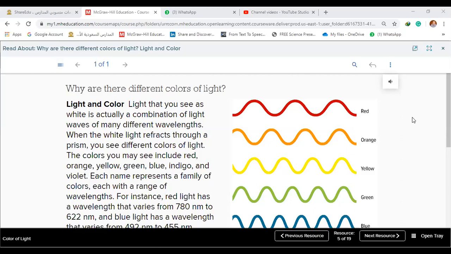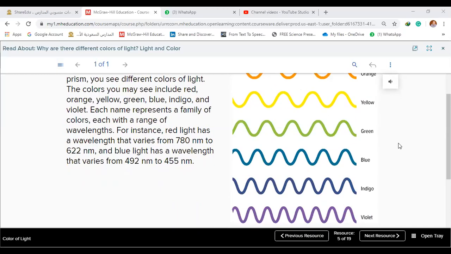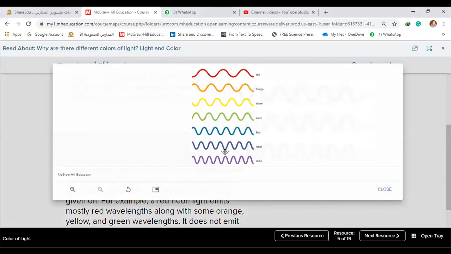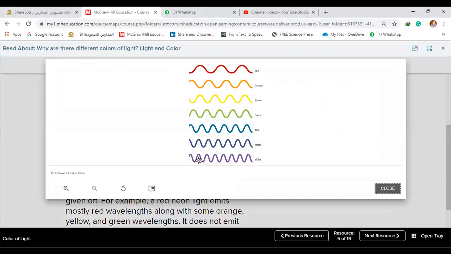You must know that the red color has the least frequency and longest wavelengths, while violet color has the highest frequency but the least wavelengths. As you observe, the wavelength here is very small, but in red it is large. We said before that wavelength is the distance between two successive crests, from the first crest to the second crest. But the wavelength in violet, from first to second, will be smaller than in red.